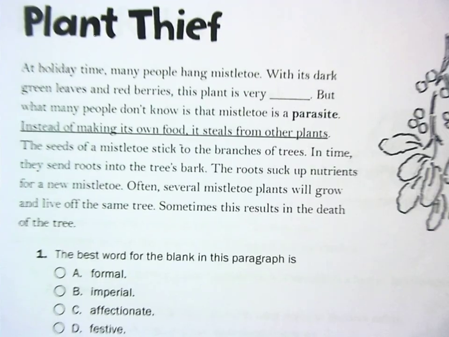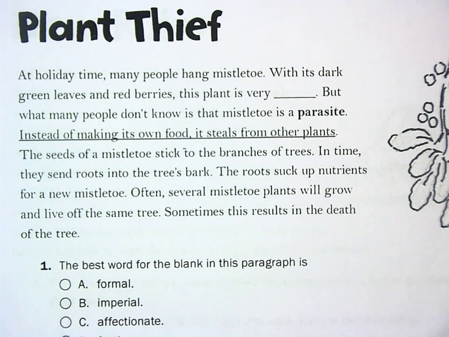Of course, you can read along if you so choose. Up to you. Okay. At holiday time, many people hang mistletoe. With its dark green leaves and red berries, this plant is very blank. But what many people don't know is that mistletoe is a parasite. Instead of making its own food, it steals from other plants. The seeds of a mistletoe stick to the branches of trees. In time, they send roots into the tree's bark. The roots suck up nutrients for a new mistletoe. Often, several mistletoe plants will grow and live off the same tree. Sometimes, this results in the death of the tree.